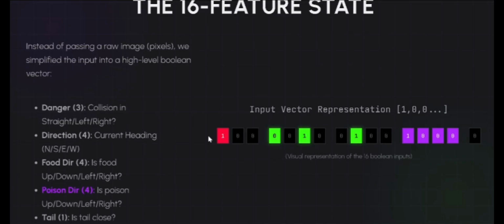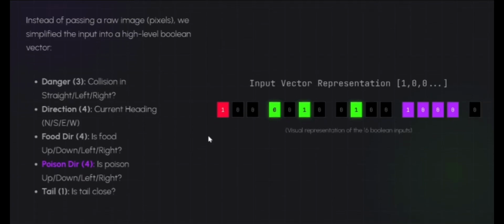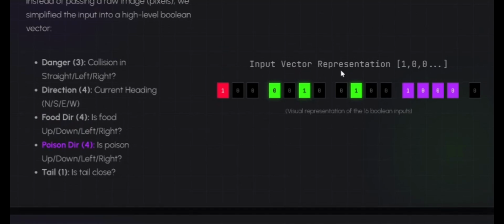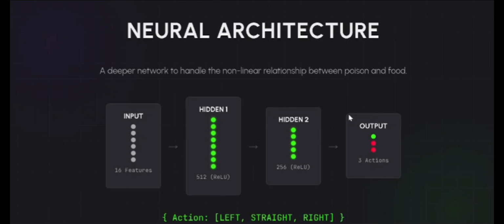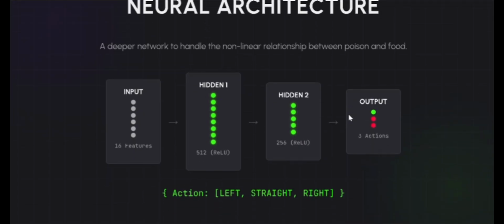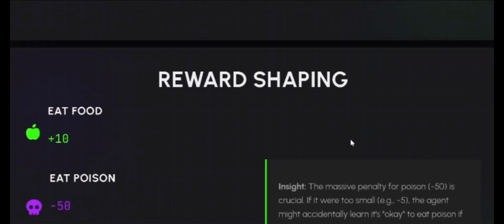For the network itself, we upgraded the architecture to be deeper than a standard tutorial. This is the input vector representation which we used, and now the neural architecture. Our model uses a 16 neuron input layer, two hidden layers of 512 and 256 neurons, and an output layer of three actions: left, straight, and right.